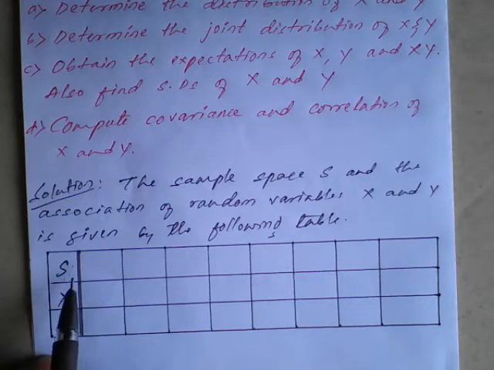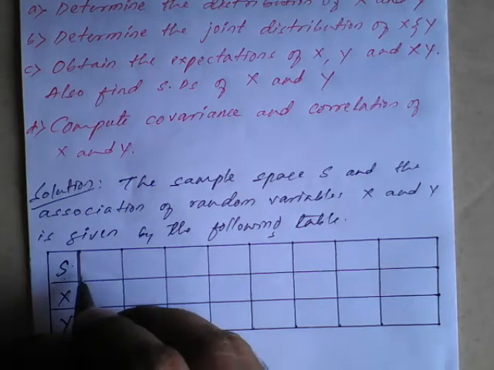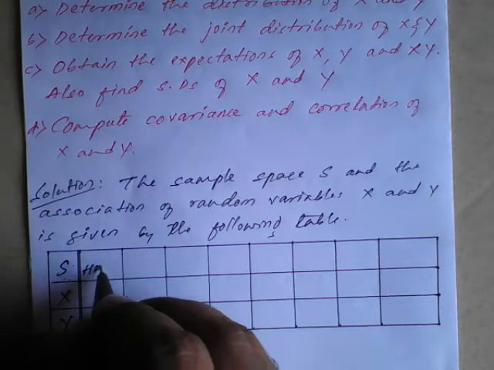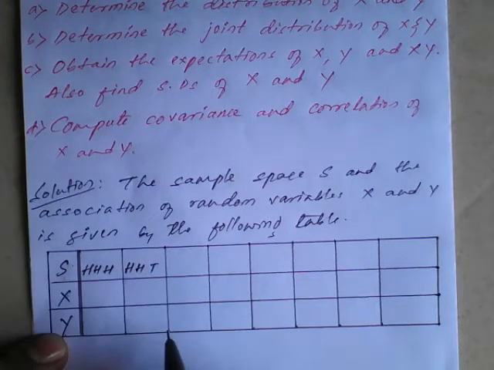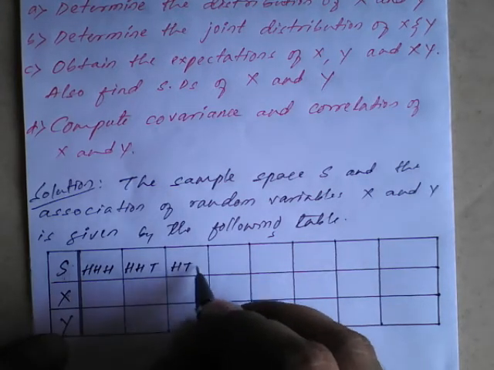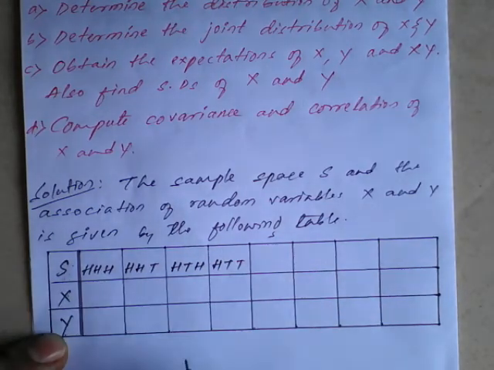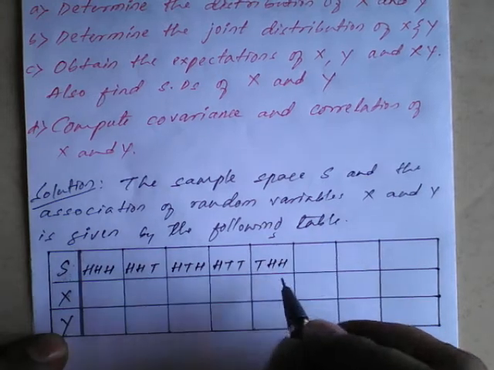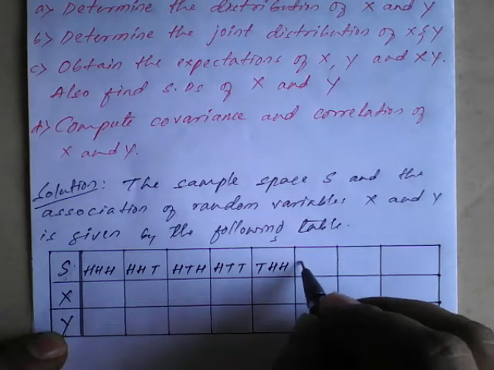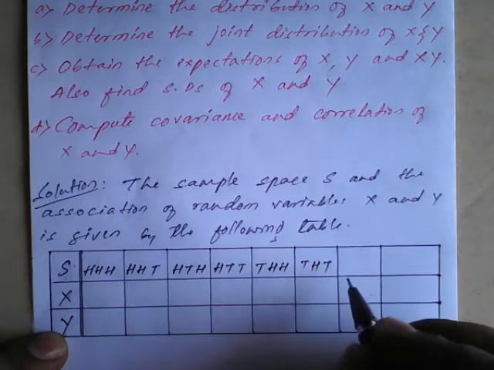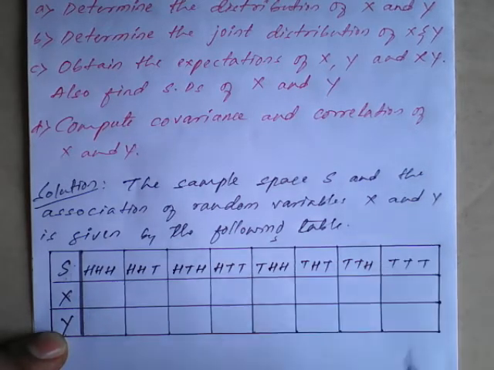I have prepared a table. If a coin is tossed thrice, the sample space has the outcomes HHH, HHT, HTH, HTT, THH, THT, TTH, TTT.